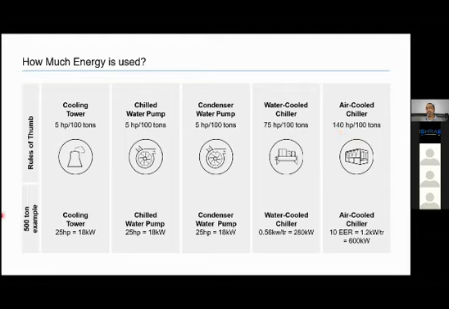We have taken an example of a 500 ton now. These all things were done at 100 tons. What happens in a 500 ton? So 500 ton cooling tower is approximately, it is not actual, it is very high level, 18 kilowatt. Chilled water pump, 18 kilowatt. Condenser water pump, 18 kilowatt. Water cooled chiller, 280 kilowatt. Air cooled chiller, 600 kilowatt.